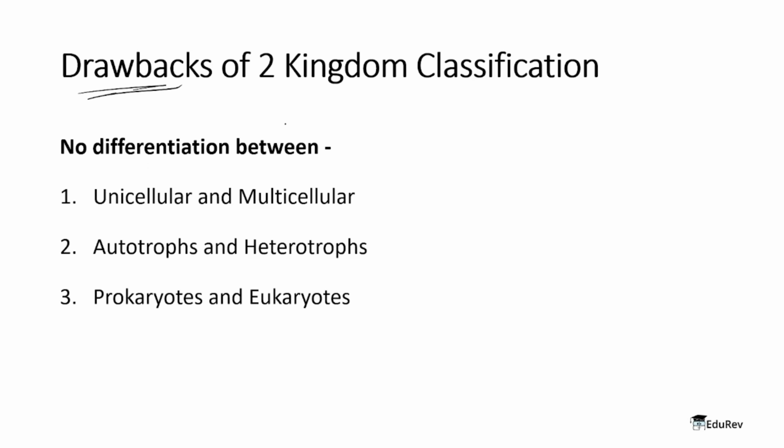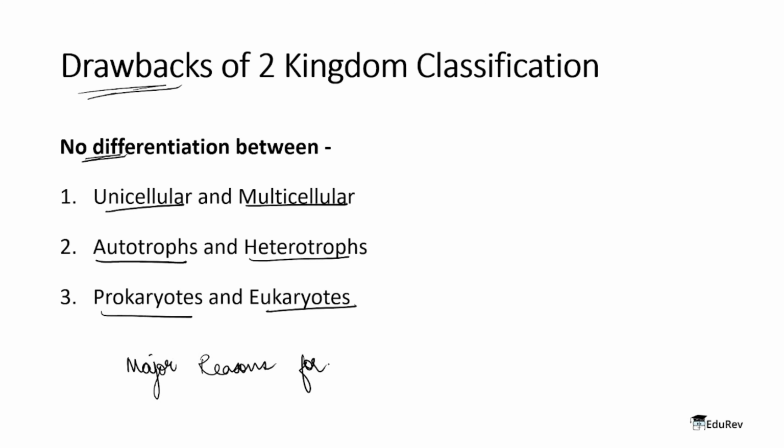When we got to know about what was missing in our earlier classification, that is how we improved for the next one. Now the first problem was that there was no differentiation between unicellular and multicellular organisms. The second problem was that in the two kingdom classification there was no difference between autotrophs and heterotrophs, and there was no difference between prokaryotes and eukaryotes. So these were the three major drawbacks of the two kingdom classification. And because of these limitations, it led to the advancement of other classification systems.